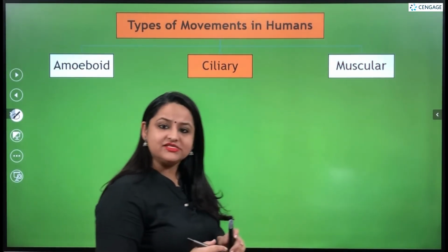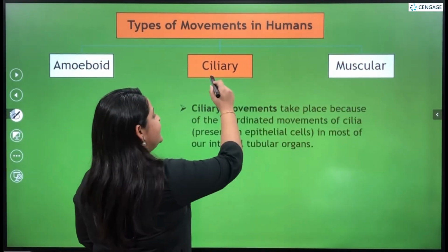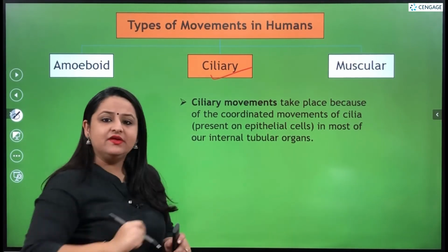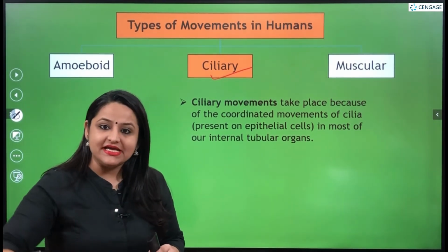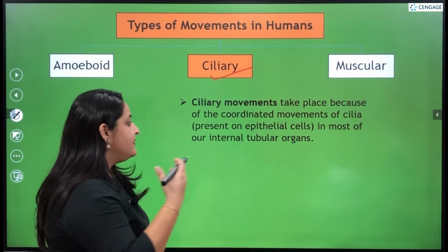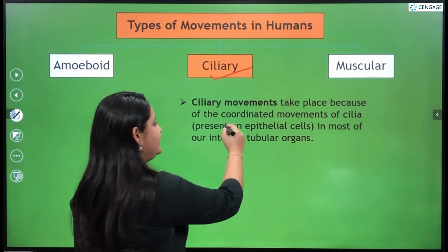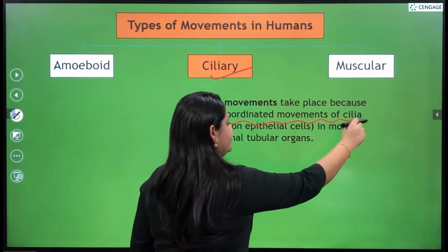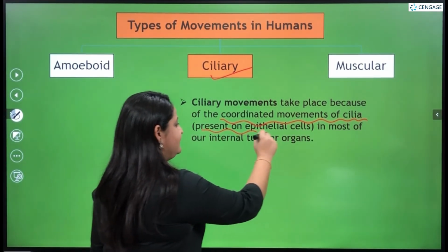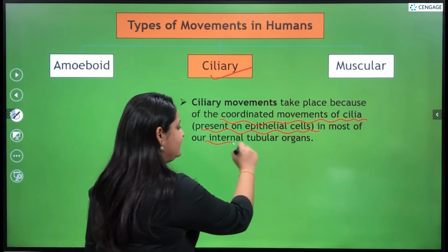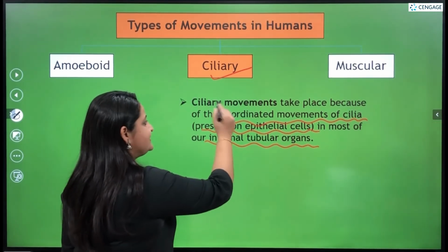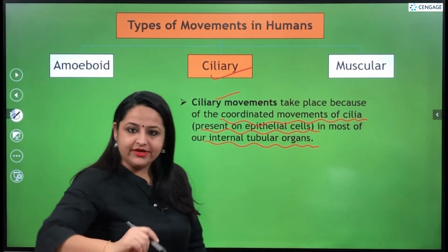Then the second type of movement, as is very clearly explained by the word itself, is ciliary. So what is ciliary movement? The movement of the cells which takes place because of the coordinated movements of the cilia that are present on the epithelial cells in most of the internal tubular organs is known as ciliary movement.